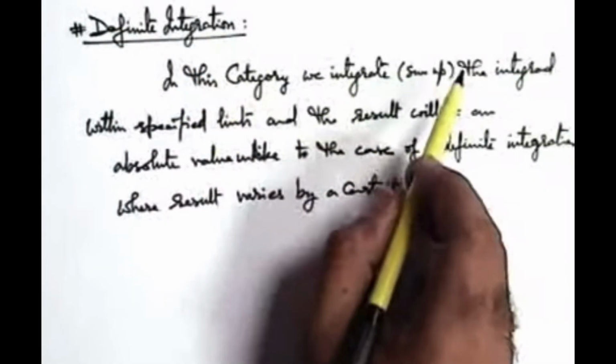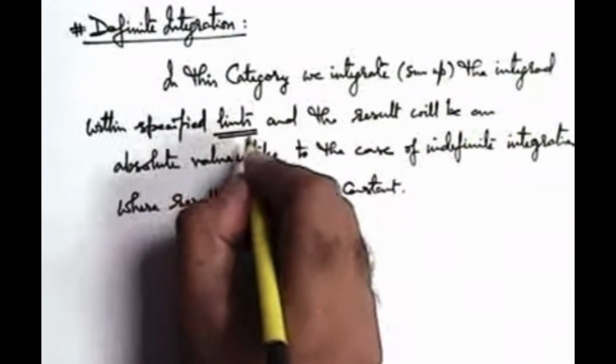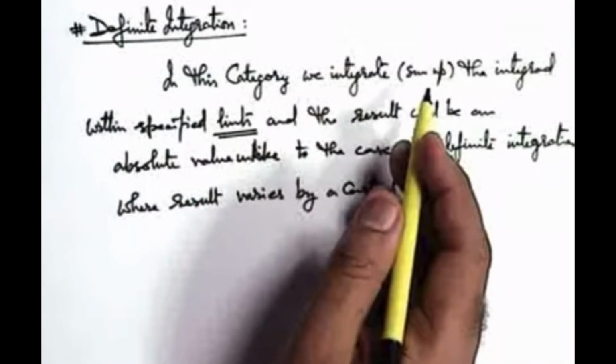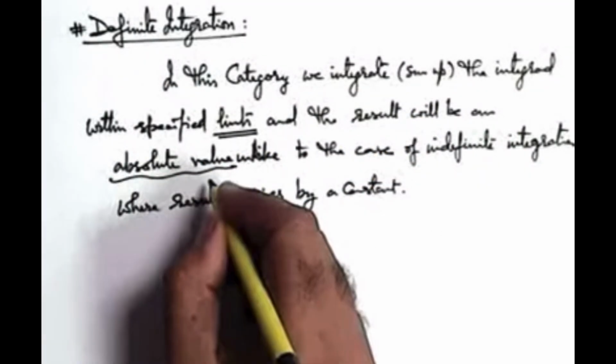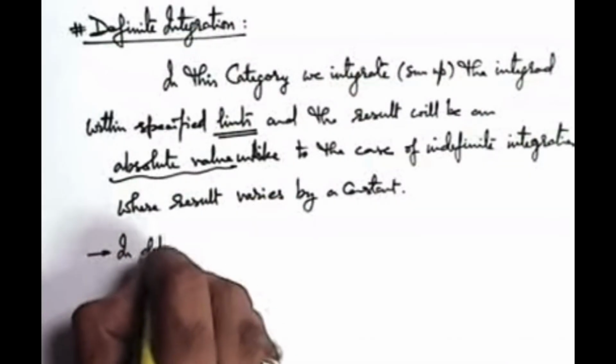In contrast, in case of definite integration, we integrate the integrand within specified limits. Now we'll just see what these limits are. The important thing to understand is, in this case, the result will be an absolute value. It is not dependent on any constant. It is always an absolute value. You can also write this in definite integration.